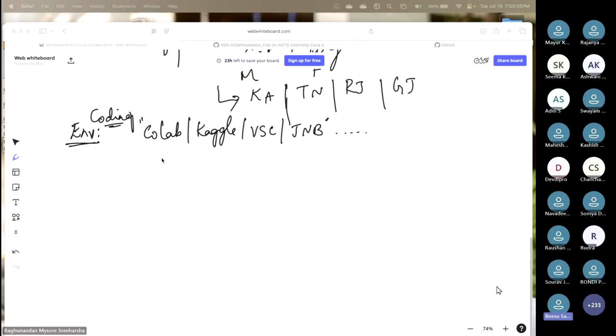Sir, should we use anything, or will you specify that? I'm not going to specify anything. It is up to you. But if you're new, starting for the first time, and you want everything to be neat, like how I teach, I am teaching based on Visual Studio Code, so it will be very comfortable for you also.